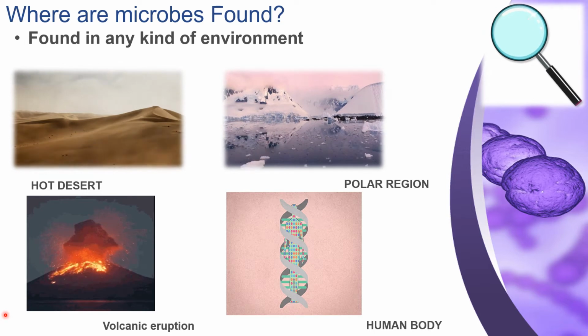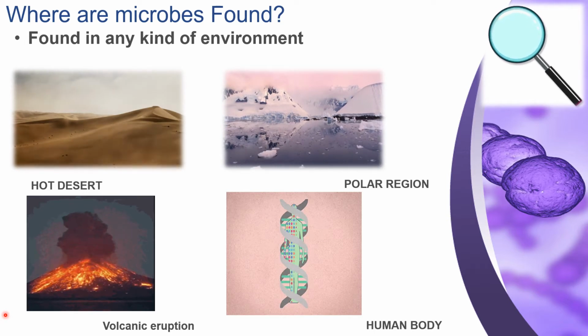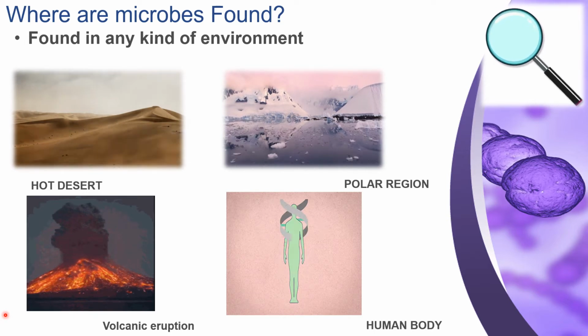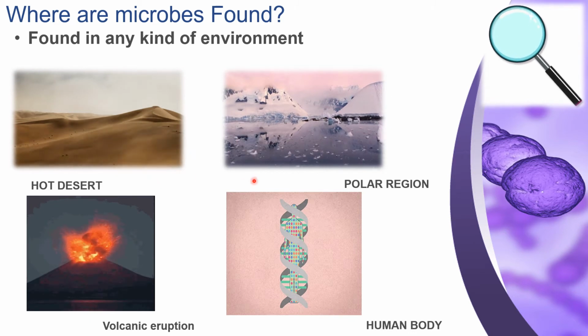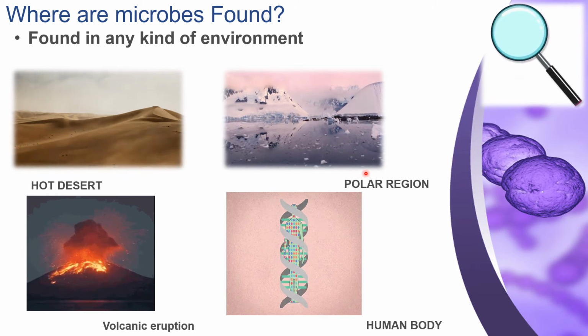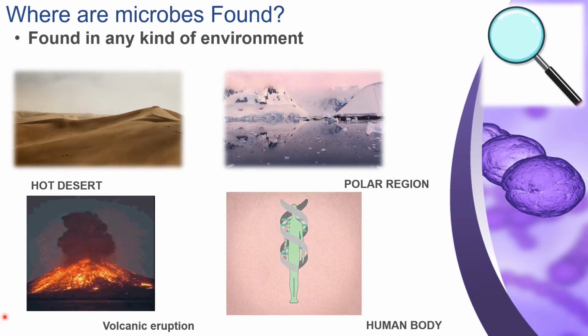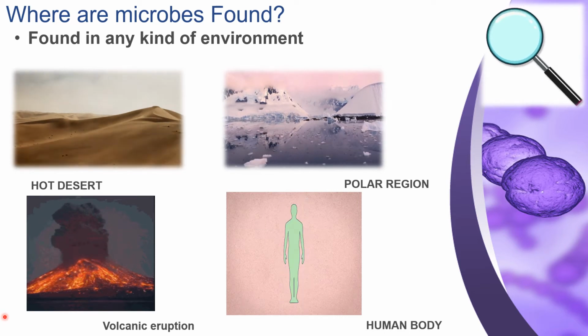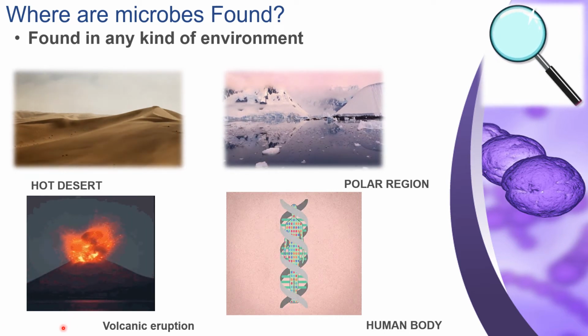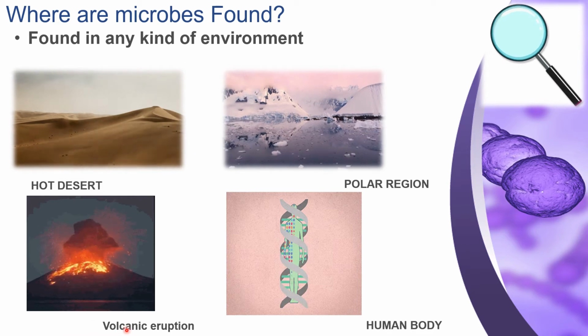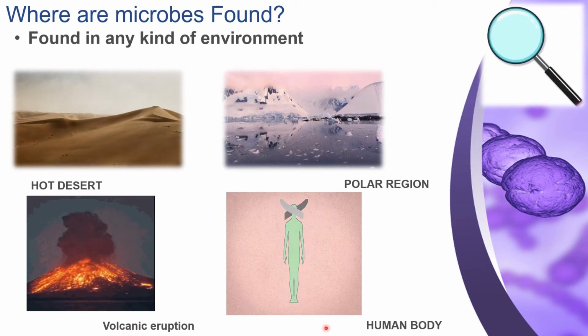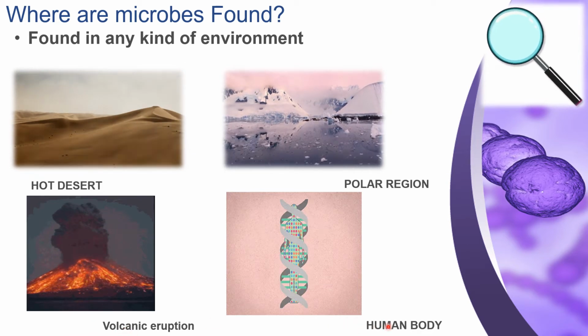These microbes can live and survive in almost all kinds of environment, like hot deserts, ice cold polar regions, even in salt water, and a few organisms are also found in the hottest regions of volcanic eruptions, and they are also seen inside the human body.